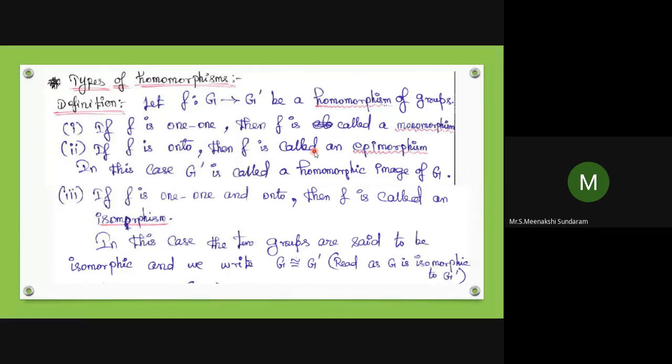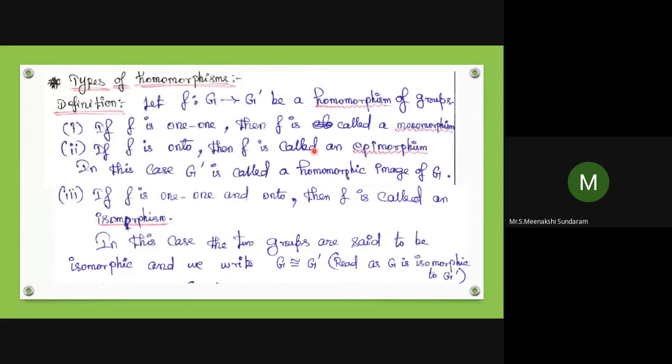One-to-one: distinct elements have distinct images in the domain and codomain. In the diagram, if it is a less than symbol, then it is not a function. If it is a greater than symbol, then it is not an onto function. So distinct elements having distinct images is called a one-to-one function.